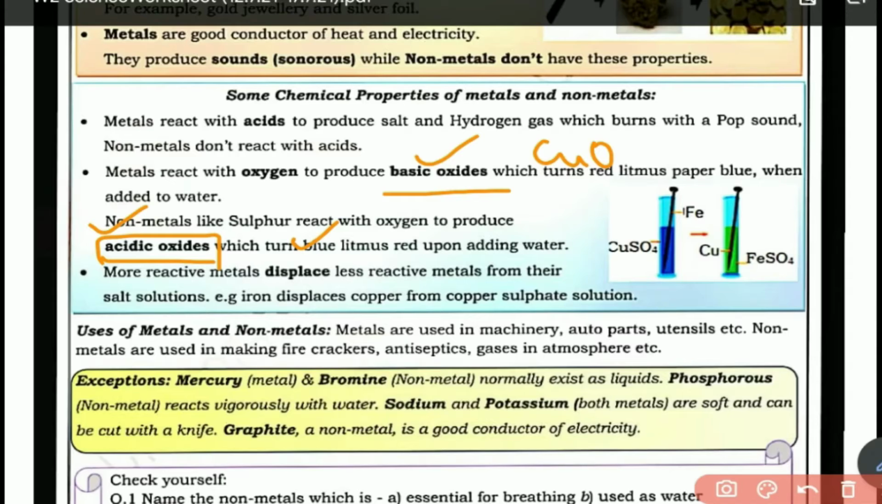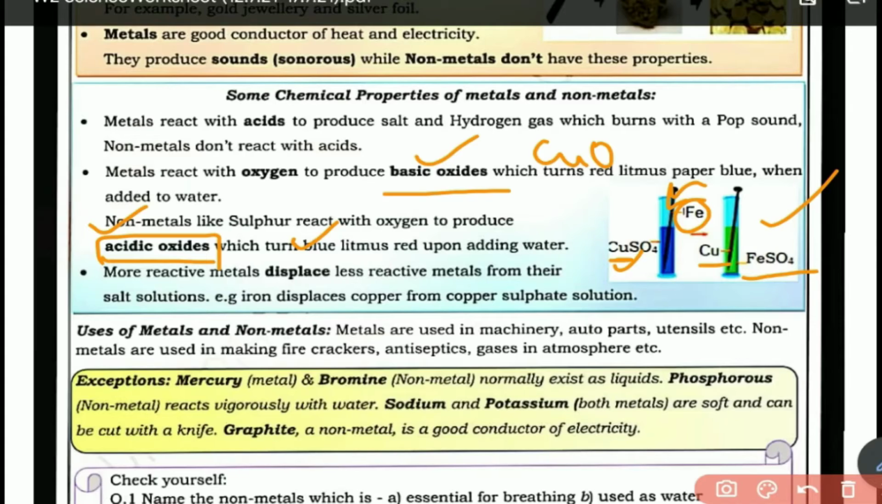Also, a more reactive metal displaces a less reactive metal from its salt solution. As you can see in the figure, what is happening is you have copper sulfate solution. You put an iron needle into it, and because iron is more reactive than copper, what happens? It displaces copper from its solution to give ferrous sulfate and copper. So this is how you say that a more reactive metal displaces a less reactive metal.